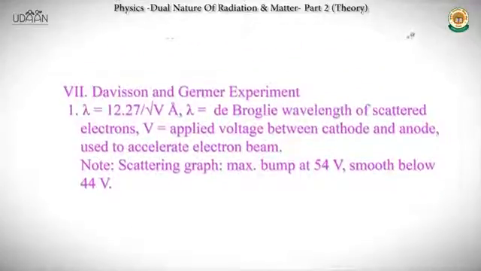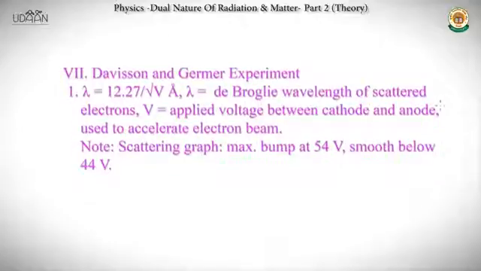This is a basic theoretical concept about the Davisson-Germer experiment. This experiment was done by Davisson and Germer for this wave particle duality. They used an electron beam, and they found out that the de Broglie wavelength of an electron is 12.27 divided by root over V. Here V is the voltage through which the electron beam is accelerated by applying the voltage between cathode and anode, of course.